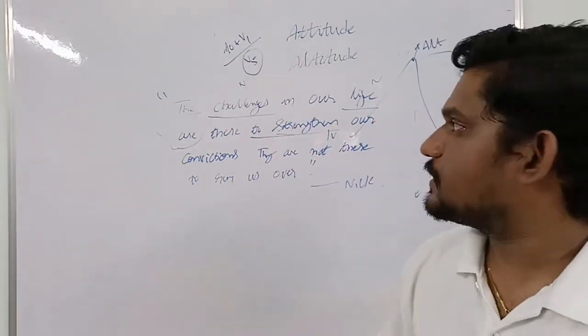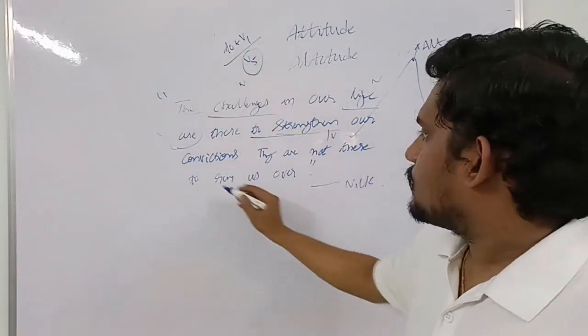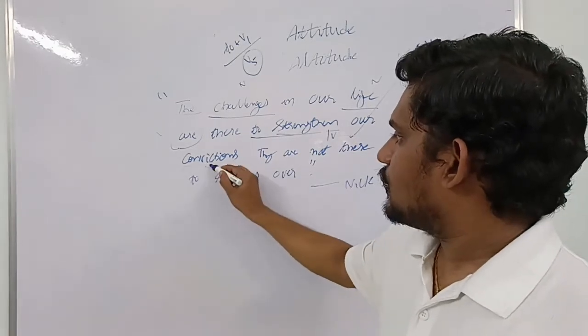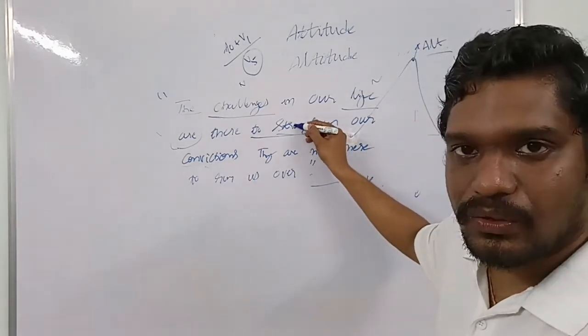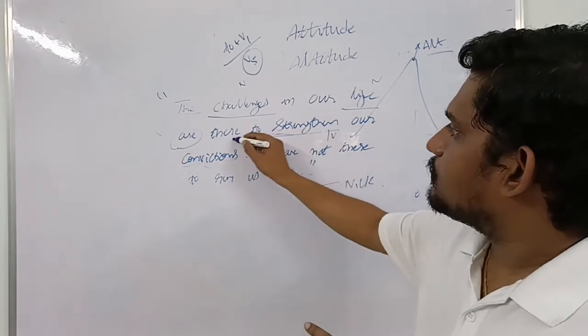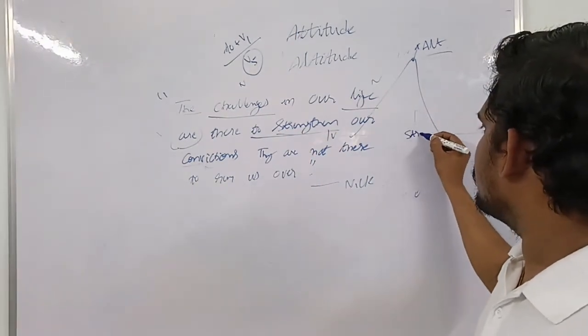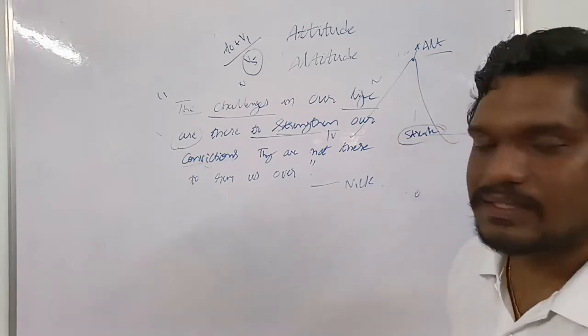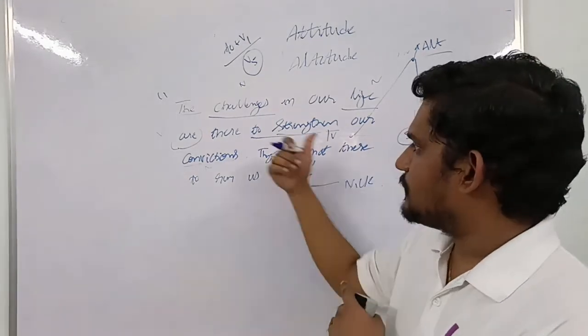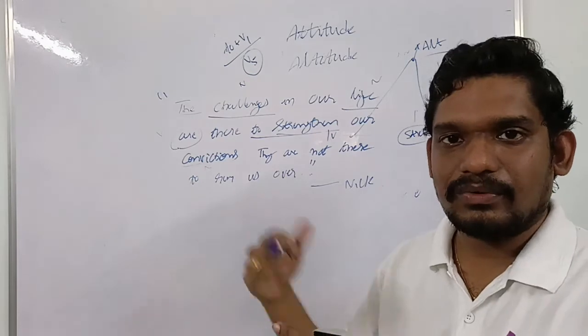Convictions is a noun, strength is a noun, strengthen is a verb. There are slight differences also. Depending on the meaning, the situation, and the position, they become verbs or nouns.